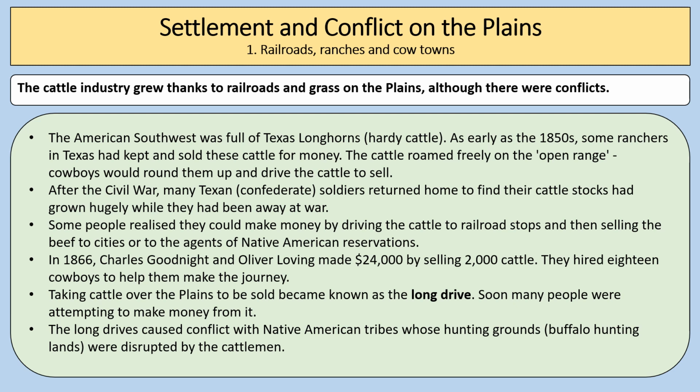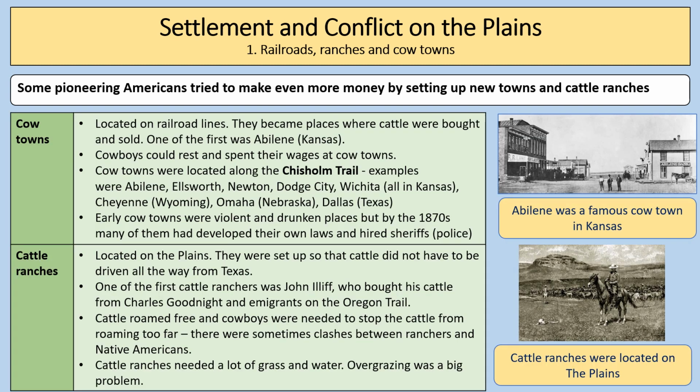Taking cattle over the plains to be sold became known as the long drive. Soon, many people were attempting to make money from it. The long drives, however, caused conflict with Native American tribes whose hunting grounds, buffalo hunting lands, were disrupted by the cattlemen. So some pioneering Americans tried to make even more money by setting up new towns and cattle ranches, and this led to the development of what were known as the cow towns.